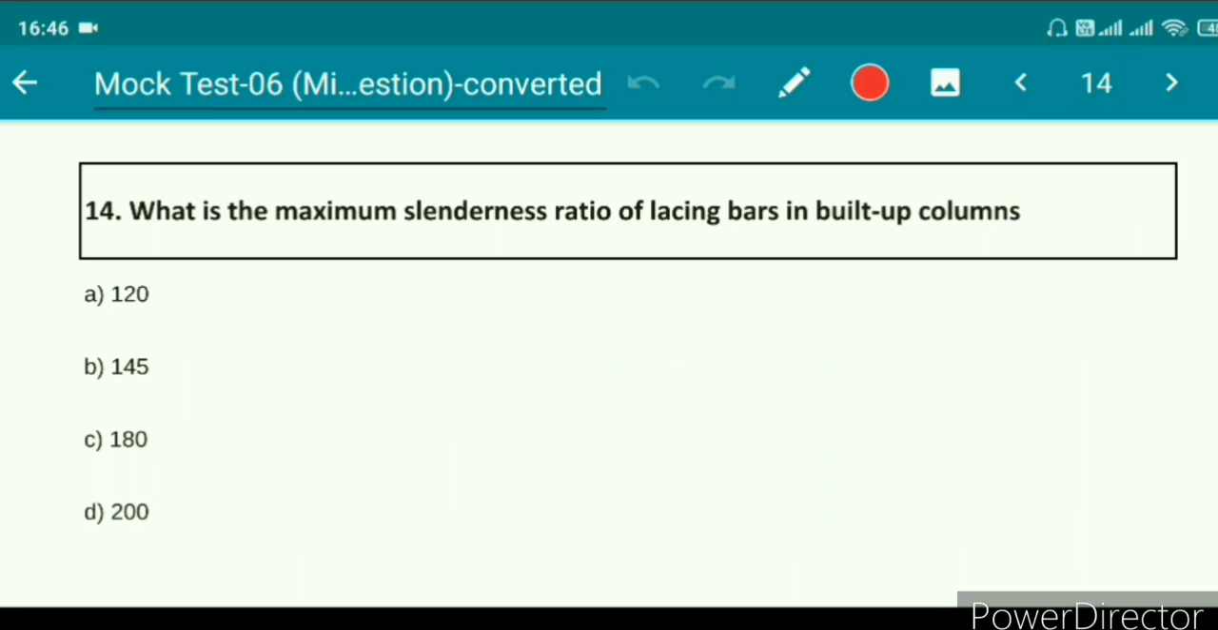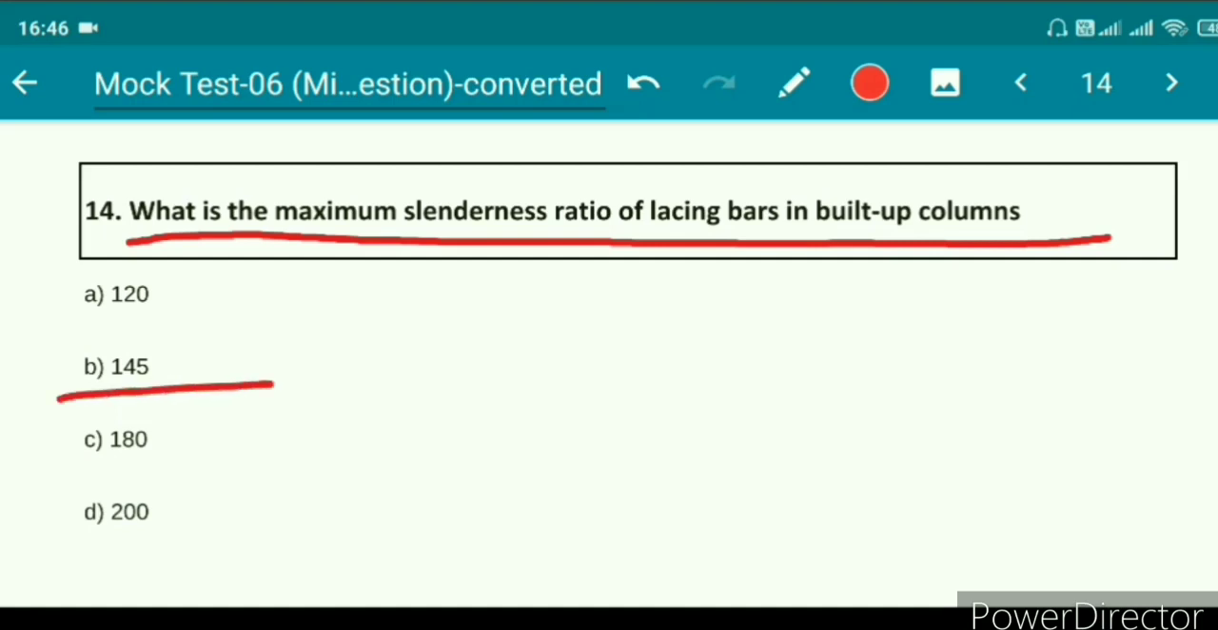Question number 14. What is the maximum slenderness ratio of lacing bar in built-up columns? Option A, 120; option B, 145; option C, 180; option D, 200. Right answer is option B, 145.